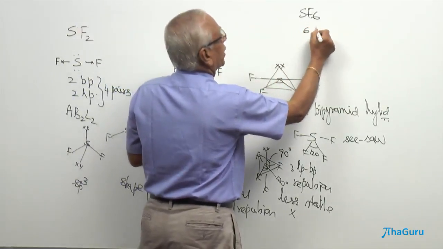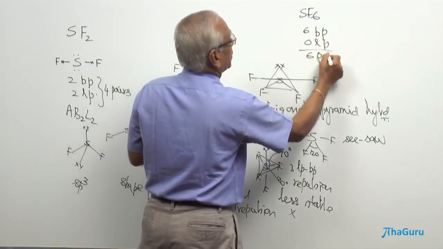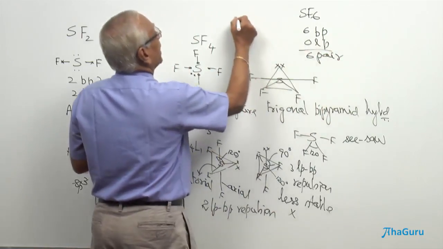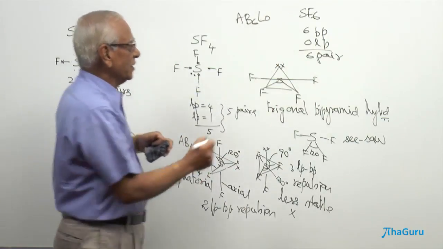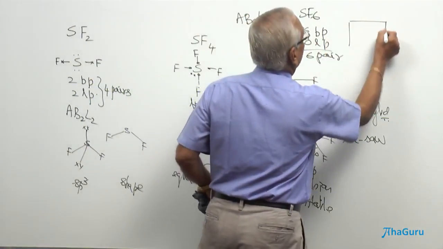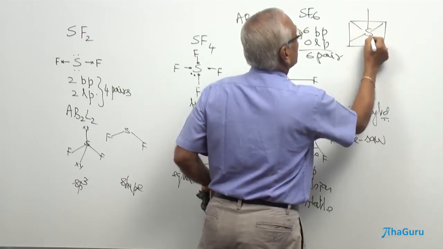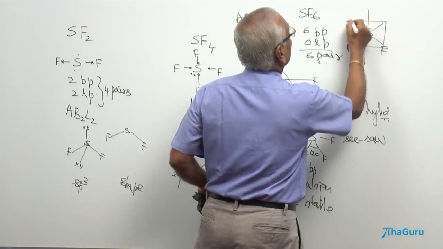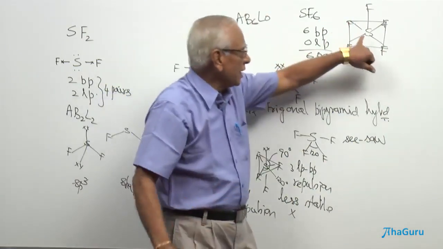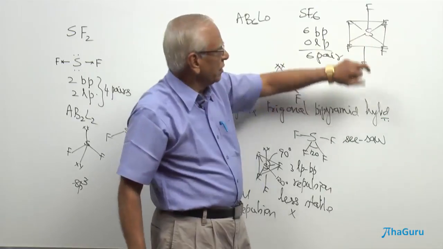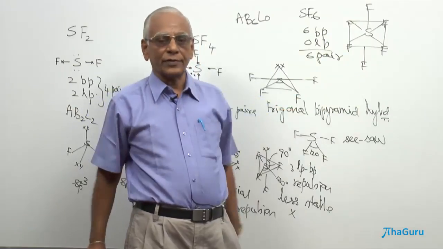We are going to have 6 bond pairs here and 0 lone pairs here. So on the whole, it is going to be 6 pairs of electrons, and this is an example of AB6 L0. The only possible structure that we have already seen is going to be octahedron: sulfur here, and at the 6 corners we put fluorine. Now in this case, whenever an atom is surrounded by an even number of atoms, we don't distinguish between the axial bond and equatorial bond. All of them are equatorial, all of them axial here.